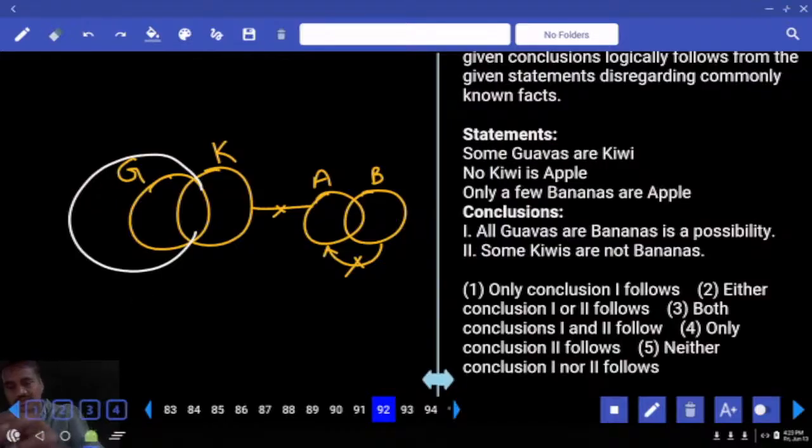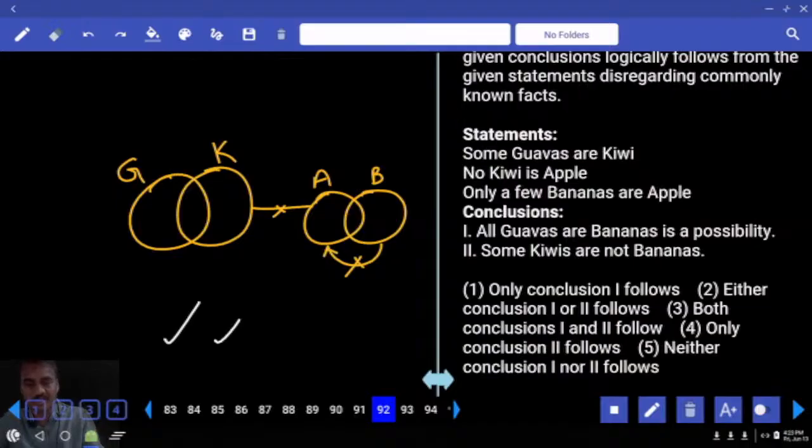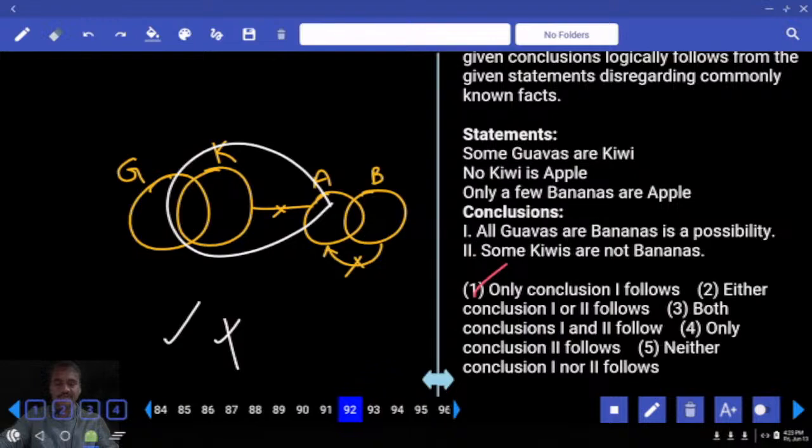Yes, possible. Then coming back to the second one: some kiwis are not bananas too. To make this one false, all kiwis are bananas. Possible or not possible? Yes. Alternate diagram true, previous conclusion false. Then what is your answer? Only one, choice 1, 92.